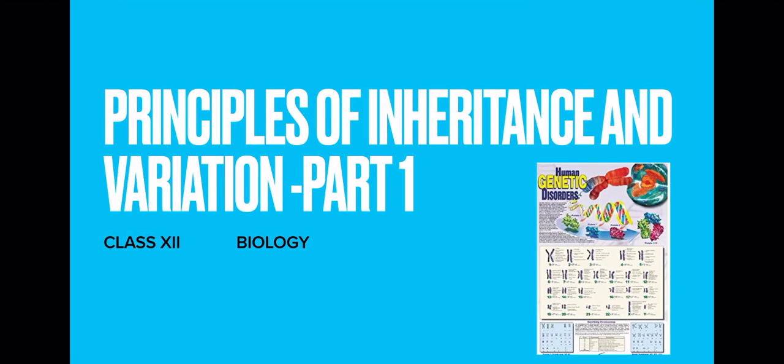Today we are going to study chapter 5 of the NCERT book, Principles of Inheritance and Variation. Have you ever wondered, children, that no two individuals are the same? There must be some differences in two individuals, even if they belong to the same parents. Even identical twins have some differences between them.